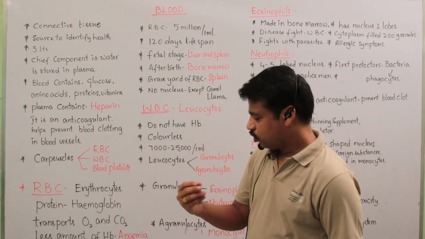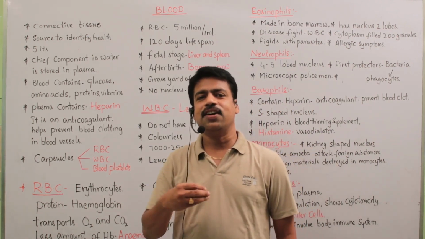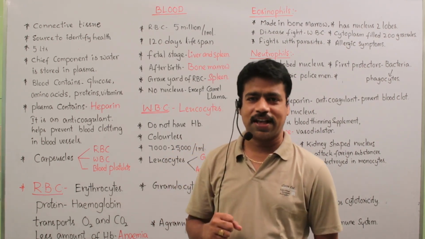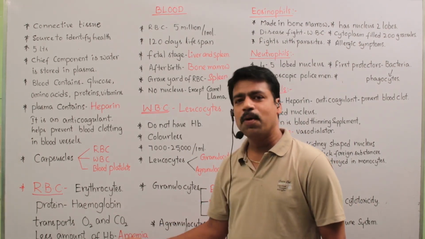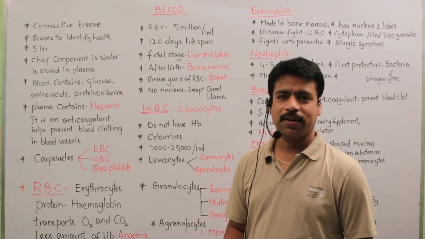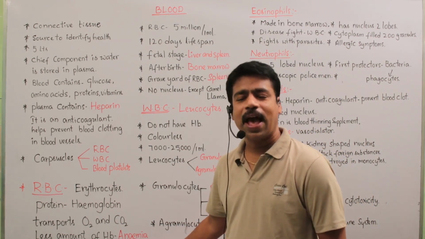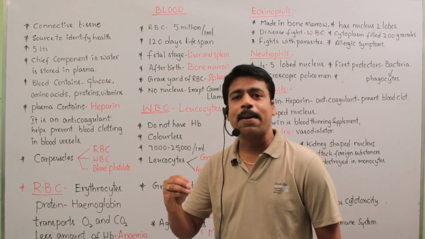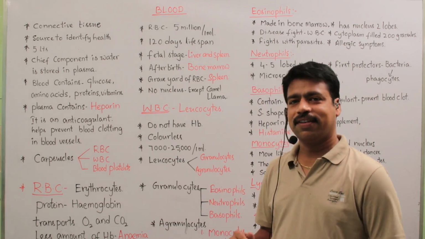So to prevent anemia, what do we take? Generally, we take iron substances and folic acid. It increases the hemoglobin levels in our blood. Okay. In case we suffer from anemia, what will happen? Blood is not capable of transferring oxygen and carbon dioxide.